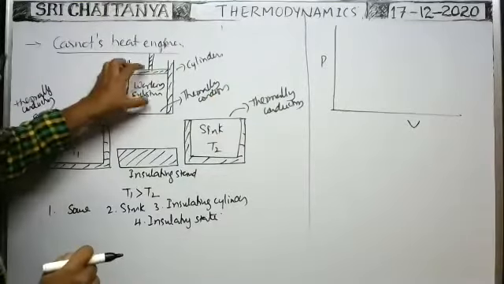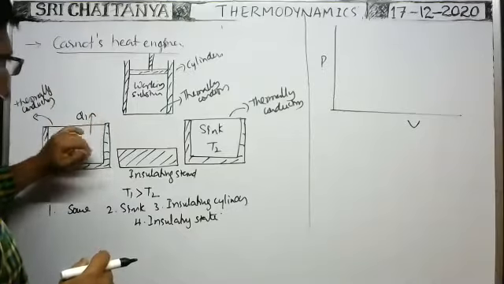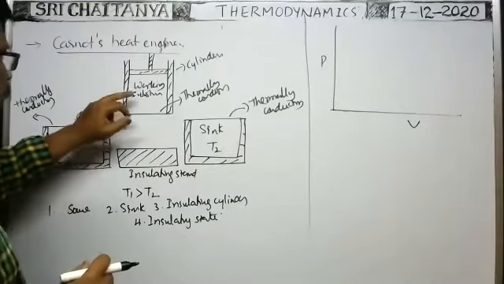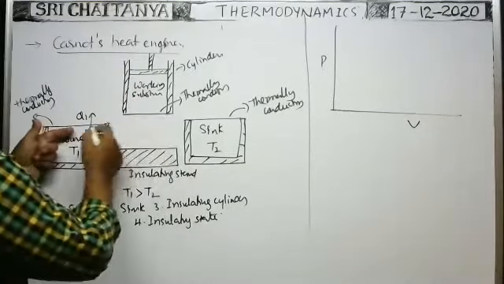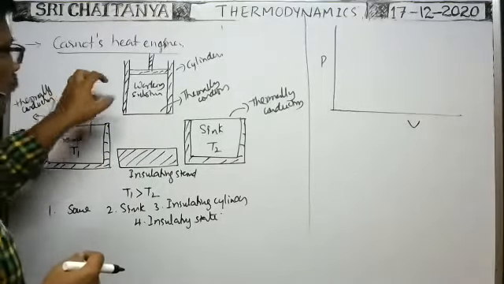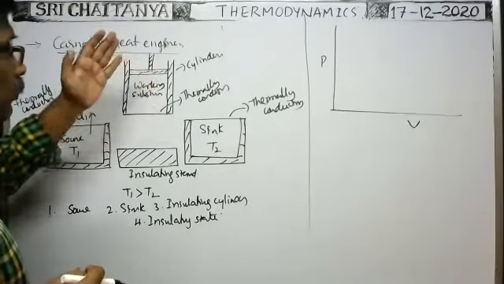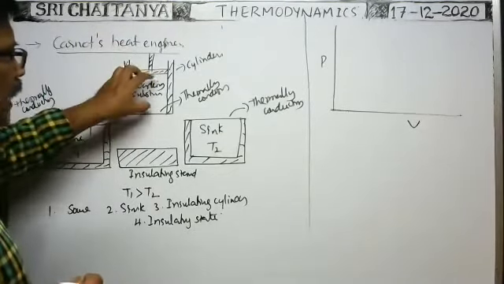At first, when this cylindrical vessel is kept over the source, exchange of heat energy takes place between the source and the working substance, as these two are conducting. By taking Q1 amount of heat energy, the temperature and pressure increase. But in order to maintain the temperature constant, the gas will expand.